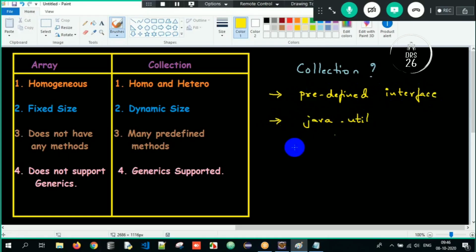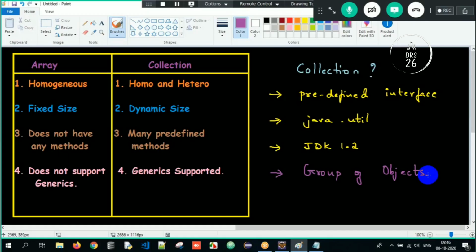Java.util package, and it was introduced from the version JDK 1.2. Collection was introduced from version 1.2 here. Clear? And then the most important part is, what is the job of a collection? The job of a collection is to store a group of objects. Why do we have a collection here? In order to store a group of objects. So these are the few things which we are supposed to understand when we talk about collection here.